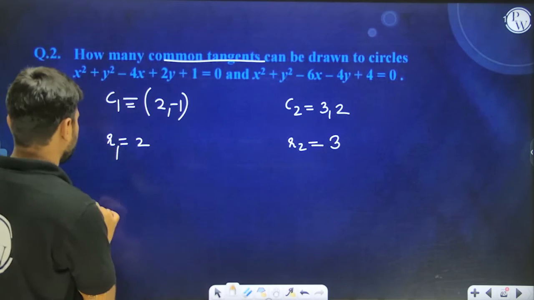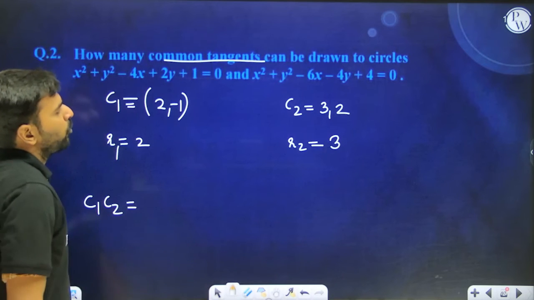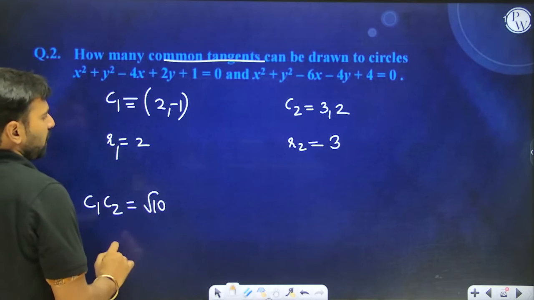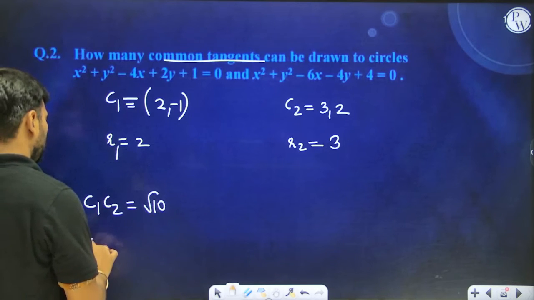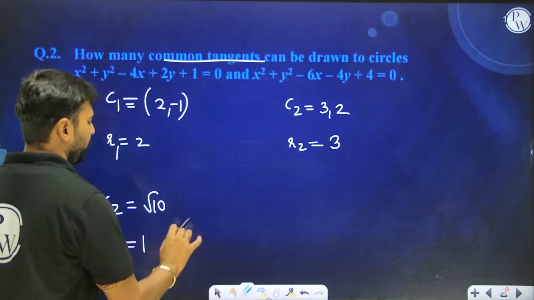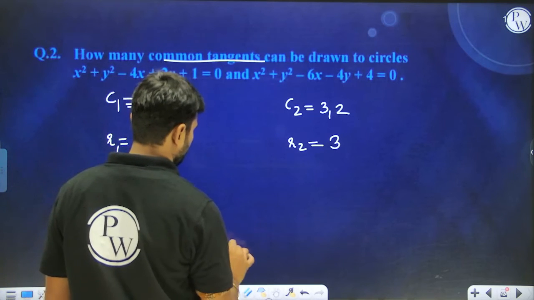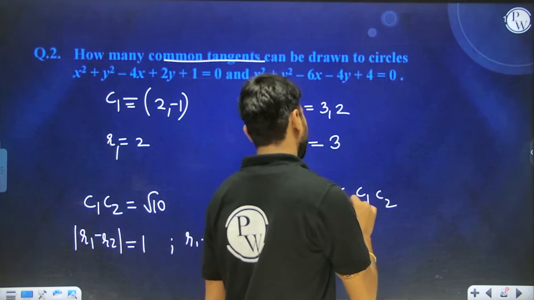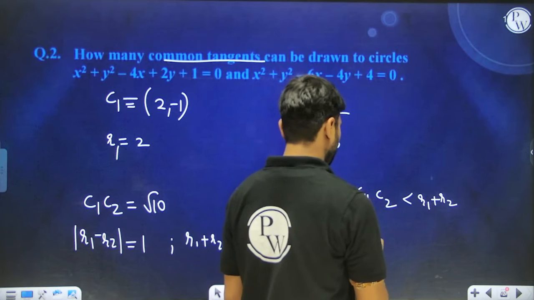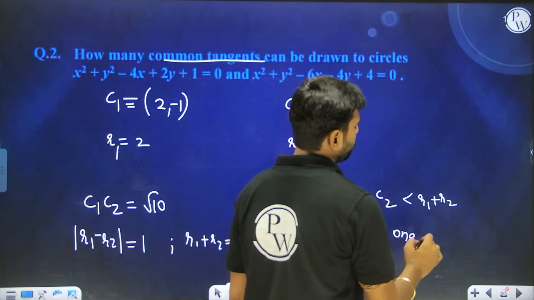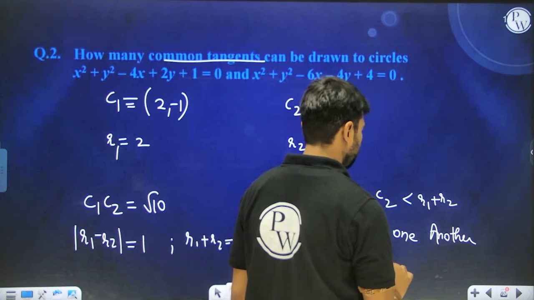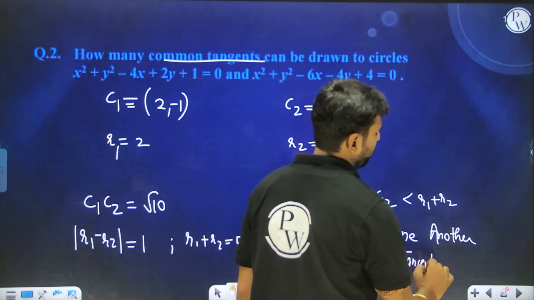So let's calculate C1C2, that is the distance between the centers. So it is root 10. Yes, root 10. And what is R1 minus R2? The modulus of R1 minus R2 is equal to 1, and R1 plus R2 is going to be 5. So we can see that C1C2 is greater than R1 minus R2 and less than R1 plus R2. So the two circles will be cutting one another, and if the two circles are cutting one another, how many tangents were possible? 2 common tangents were possible. That's it. A lot of questions have been asked on this pattern in recent years itself.